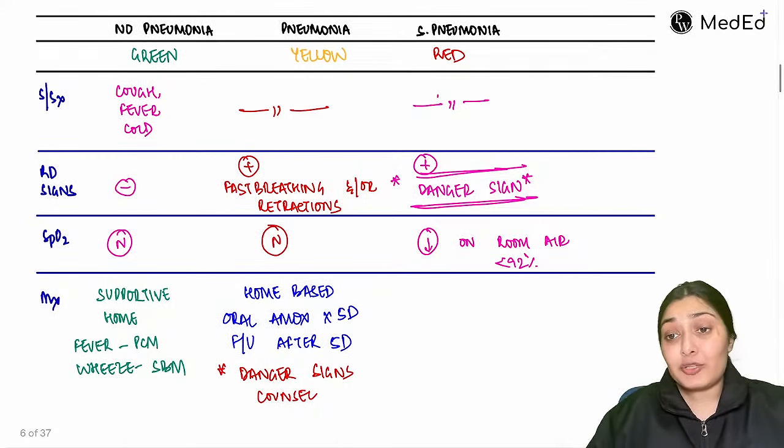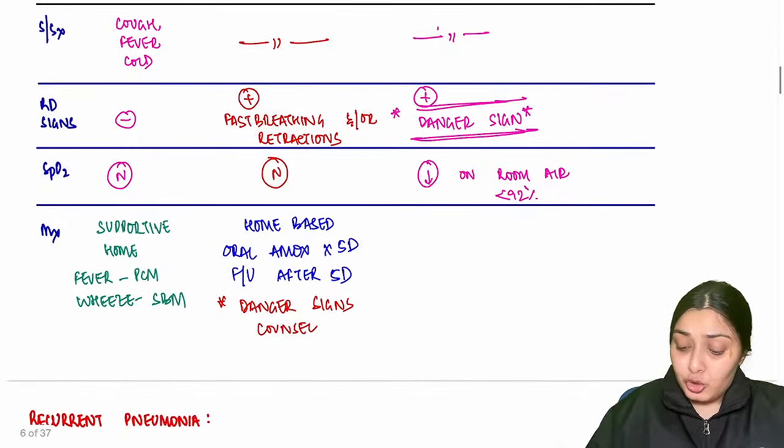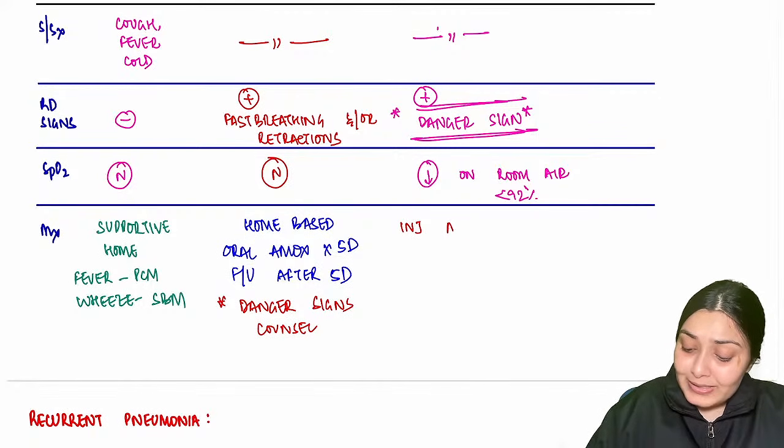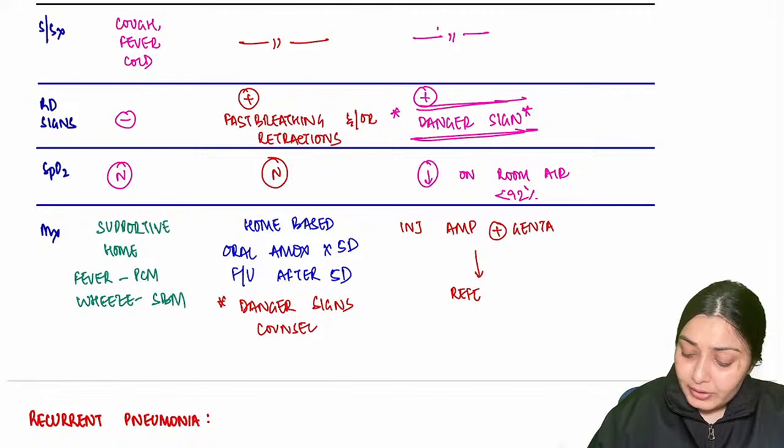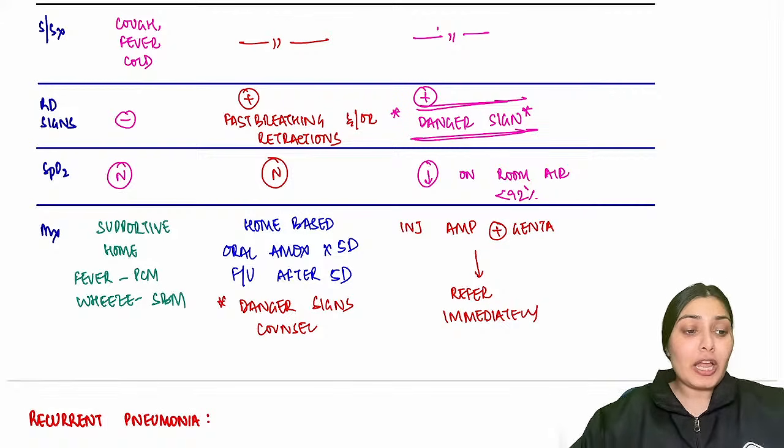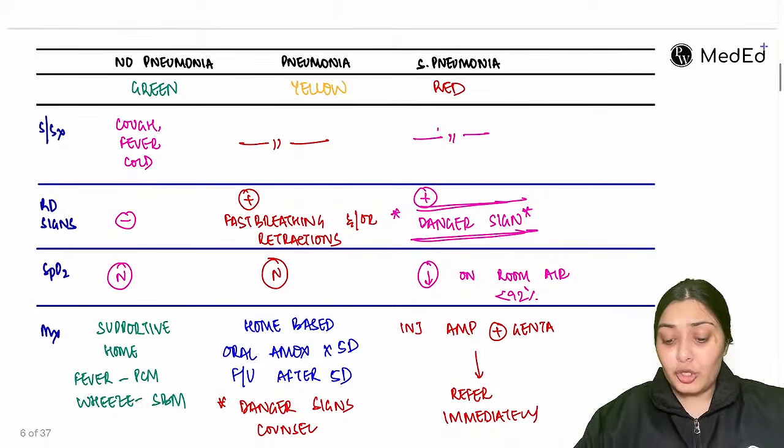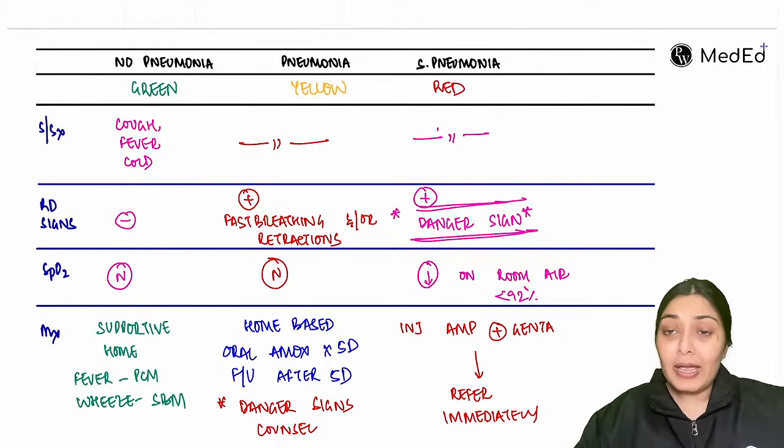Here the child has to be treated in a hospital setting. So you give a stat antibiotic injection, ampicillin and gentamicin, and then refer to a higher center immediately. So this is about the IMNCI classification, no pneumonia, pneumonia and severe pneumonia, and their management.